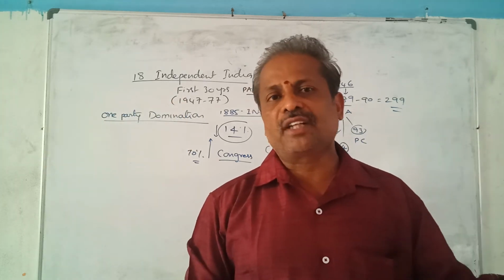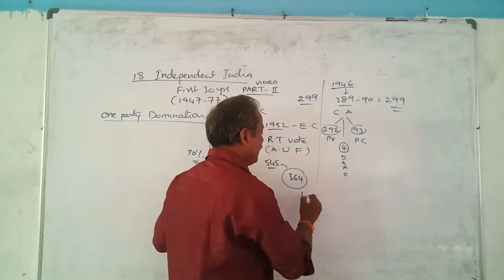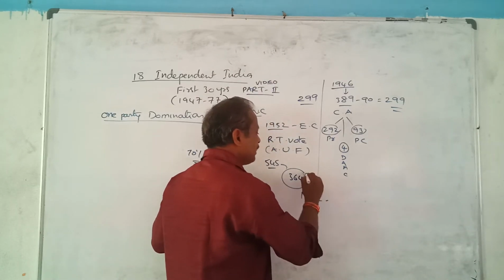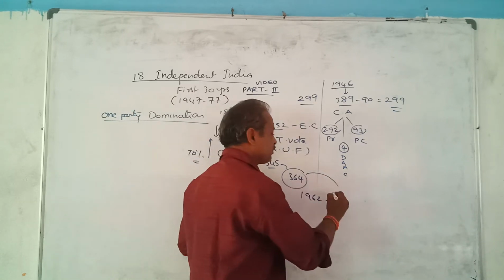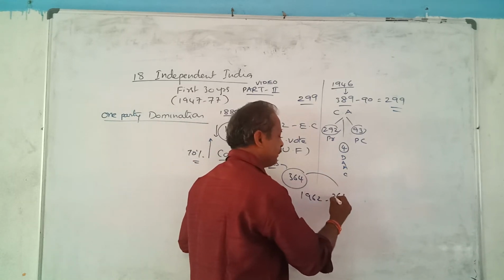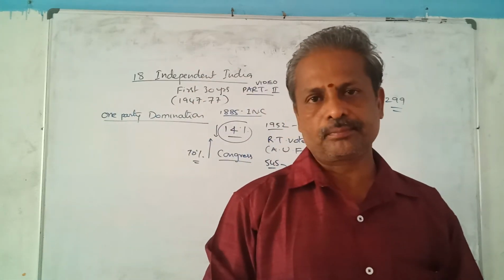It means from the first election up to the third election. In 1962, the number of Congress party seats reduced from 364 to 361. It means Congress party seats reduced by 3.